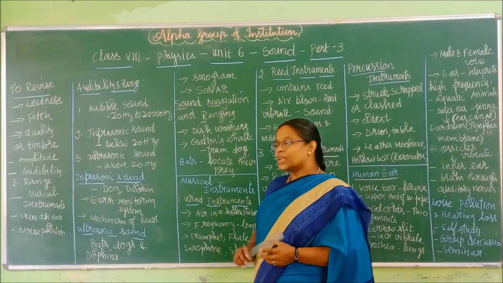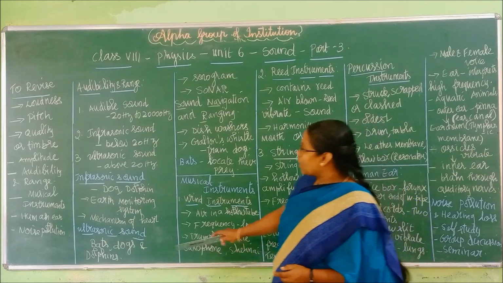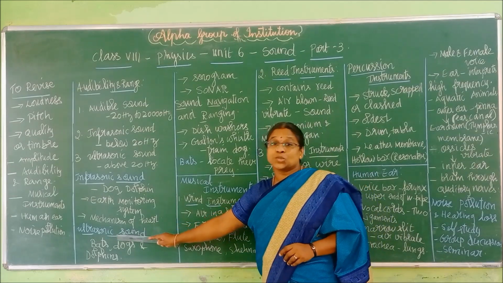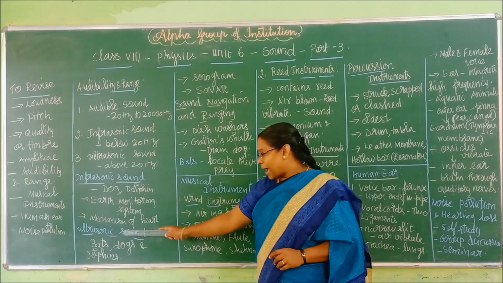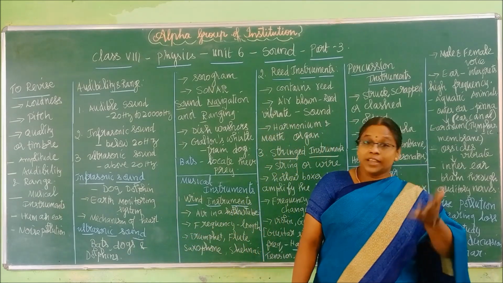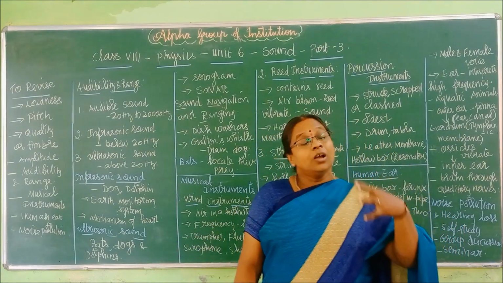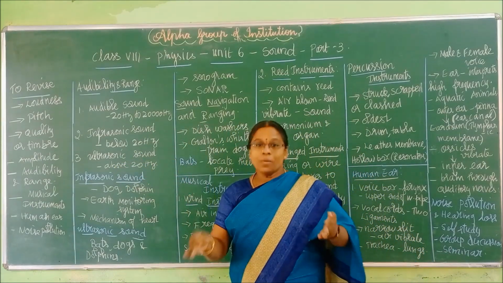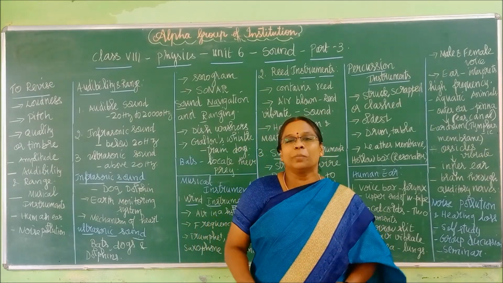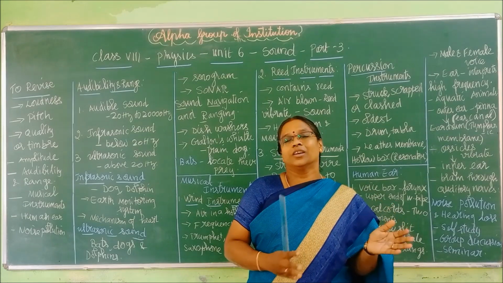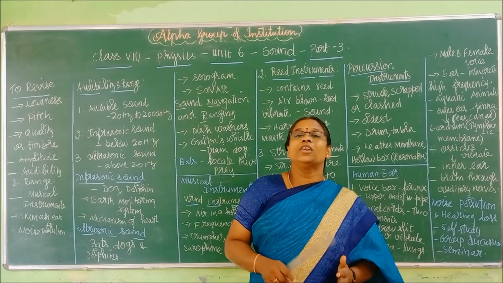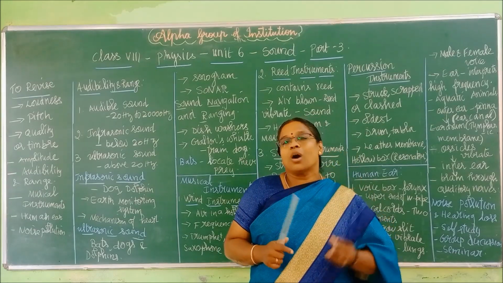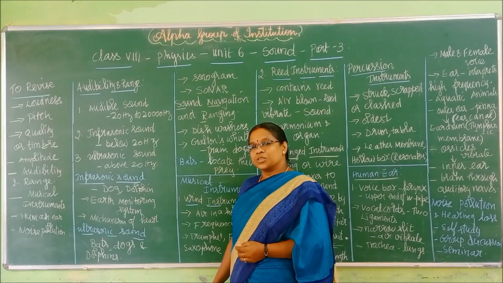Next one, ultrasonic sound. What is the frequency range of ultrasonic sound? It is above 20,000 Hz. Even bats are able to identify this sound. Bats, dogs and dolphins. See how different dogs are. They can hear very low sounds and very high frequency sounds, and also the human audible range. We human beings can hear sounds only from 20 Hz to 20,000 Hz. That's why dogs are trained in police and military, because they can trace even a small vibration. It is a good gift for dogs.